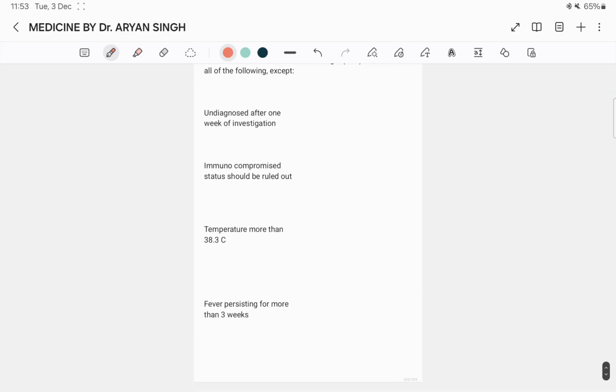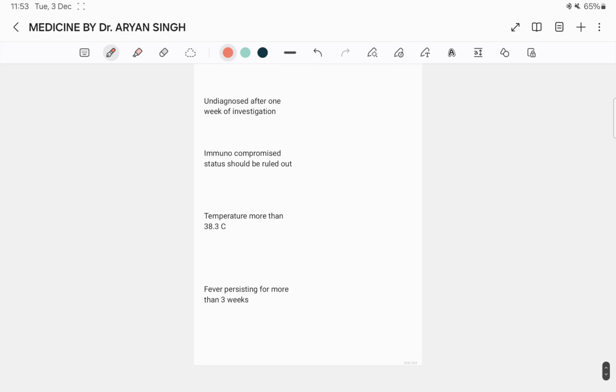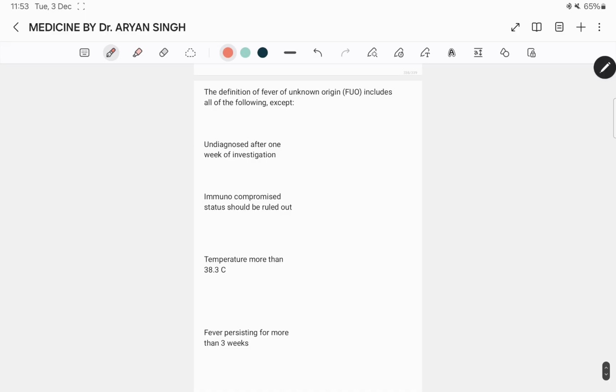Next question: the definition of fever of unknown origin includes all of the following except undiagnosed after 1 week of investigation. This one is the answer, because the current definition of fever of unknown origin does not include undiagnosed after 1 week of investigation. The criterion, diagnosis uncertain after 1 week of evaluation, which was previously a part of the definition, has been